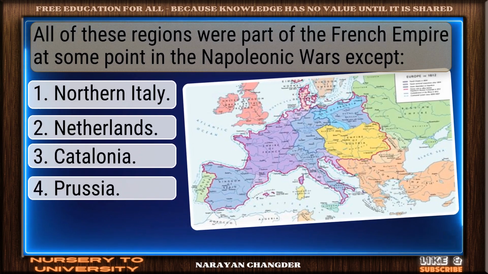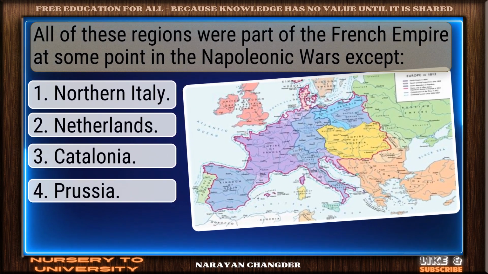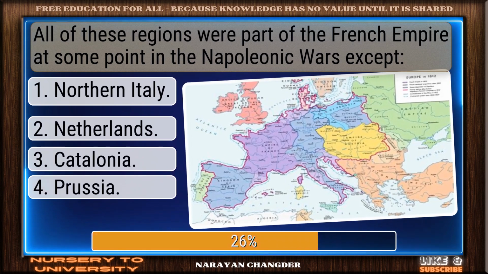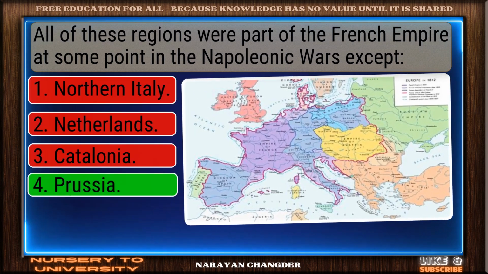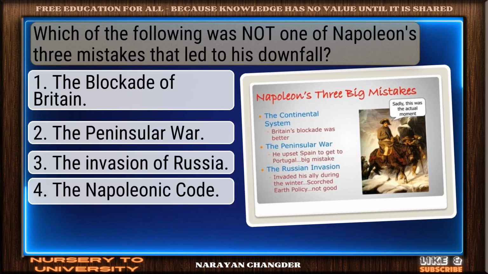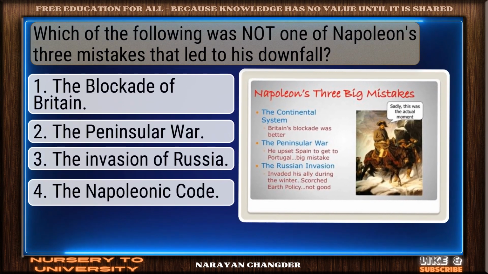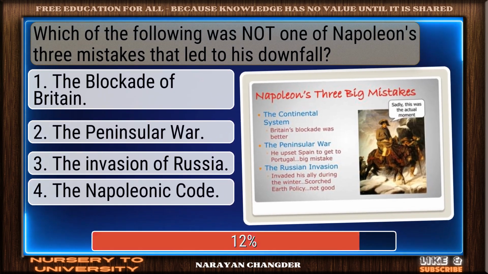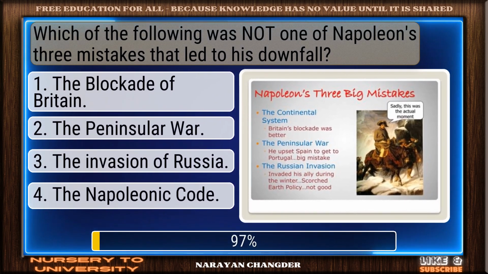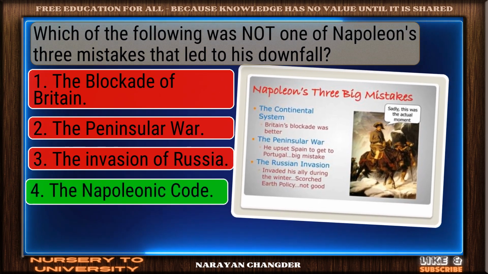All of these regions were part of the French Empire at some point in the Napoleonic Wars, except. Great thinking. Prussia is the right choice. Which of the following was not one of Napoleon's 3 mistakes that led to his downfall? Well done. The Napoleonic Code is the right choice.